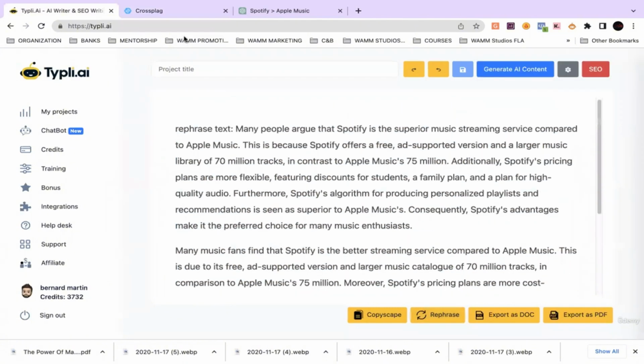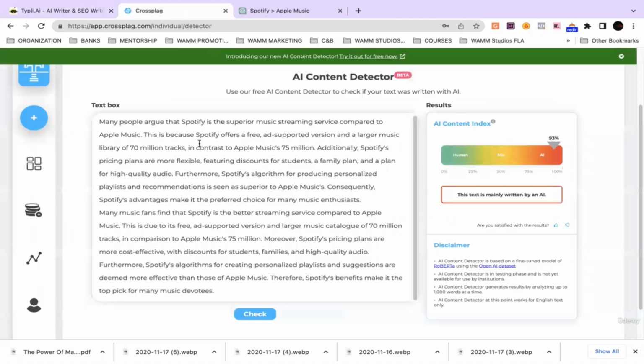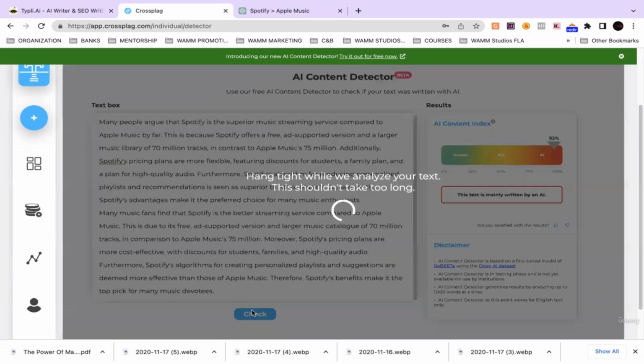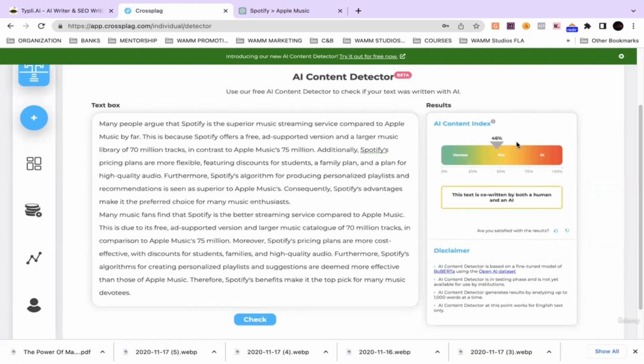So this is the hack I'm going to show you. This is the easiest way to do this, right? All you've got to do is change a few words to get around the Google algorithm. For example, many people argue that Spotify is the superior music streaming service compared to Apple Music. I'm going to add "by far." By just me adding "by far," peep this. You see how that dropped by dang near 50%?